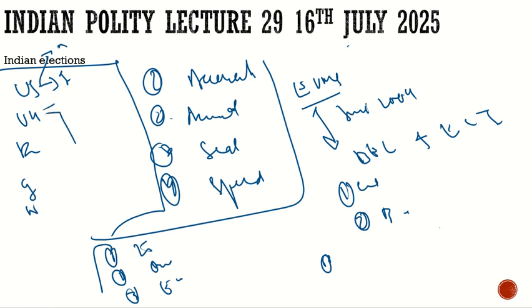In the UK and France, they don't use EVMs at all. In the Netherlands, they never used them. In Germany, it was called unconstitutional, because there is a lack of transparency with EVMs. If you vote there, you don't know whether you voted for the right person or not.